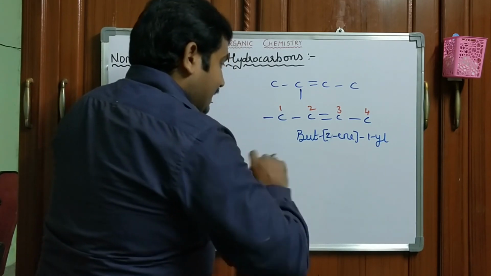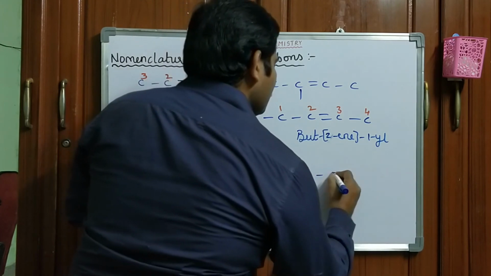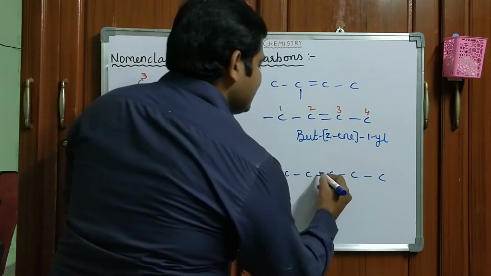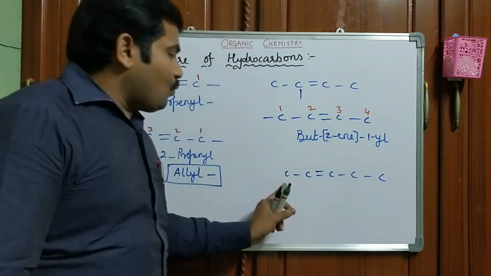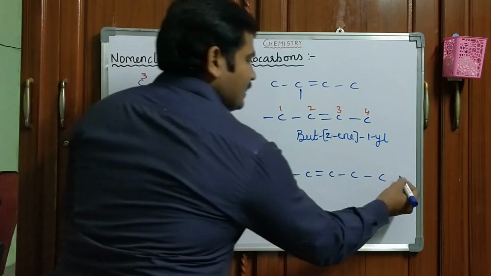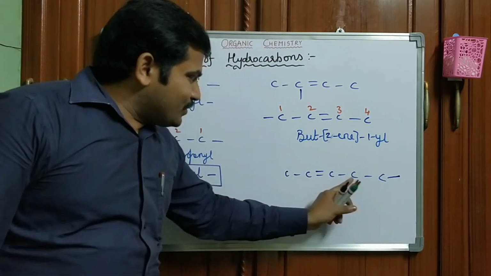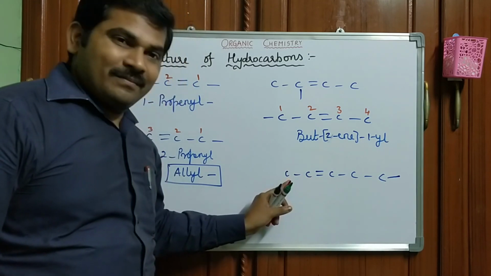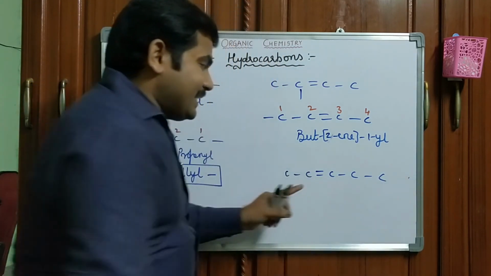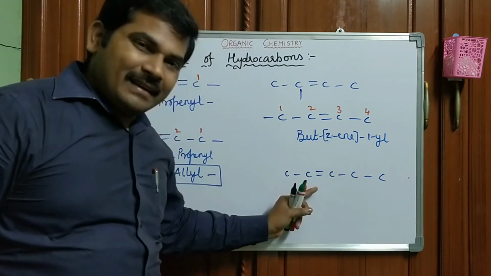Another example containing 5 carbons. What is this? 1, 2, 3, 4, 5: 2-pentene. Now you tell me please. 1, 2, 3, 4, 5. Without the substitution, it is 2-pentene.